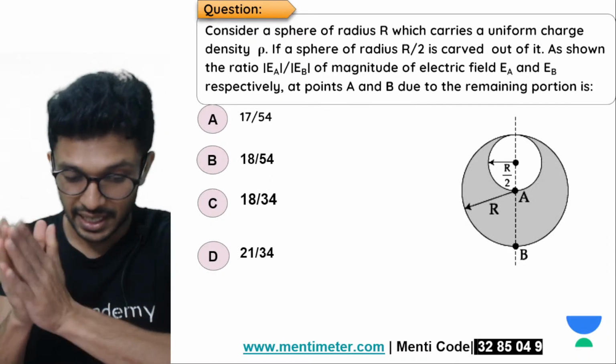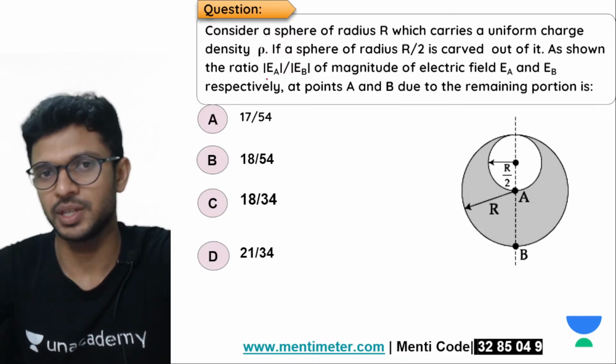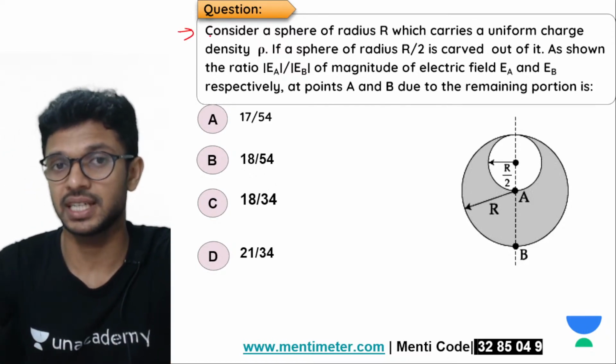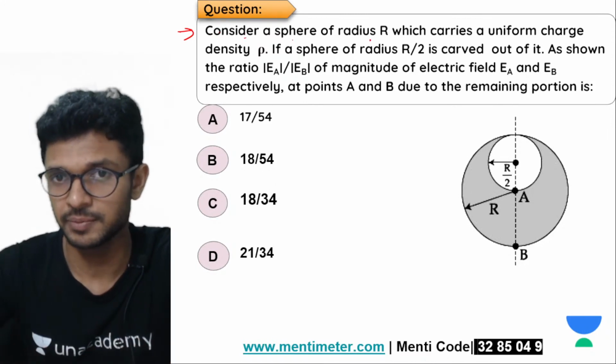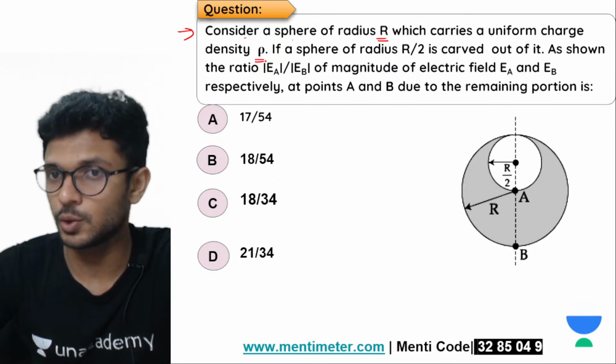Okay, explain this question, right? Everyone listen to me here. First read the question and understand what the question is telling. Consider a sphere of radius r which carries a uniform charge density rho.